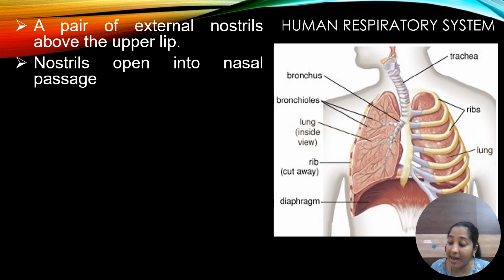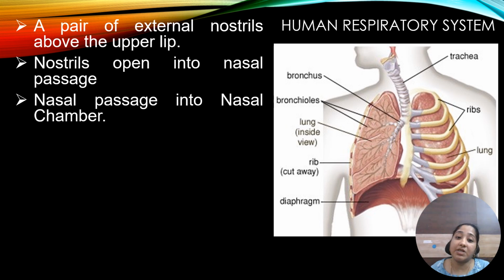Next, the nasal passage opens into the nasal chambers. These are the nasal chambers. These two nasal chambers are divided by the nasal septum. In the nasal chamber, the air first gets purified, then humidified, then conditioned.